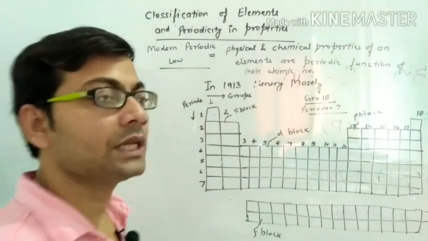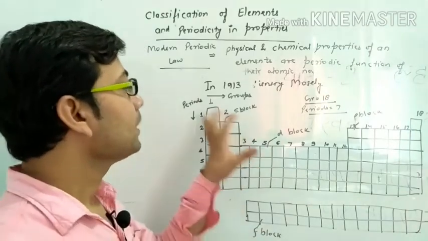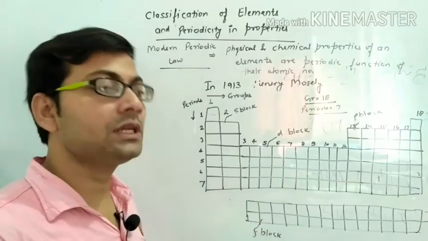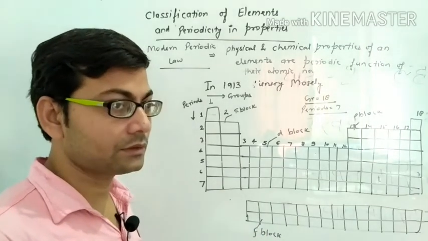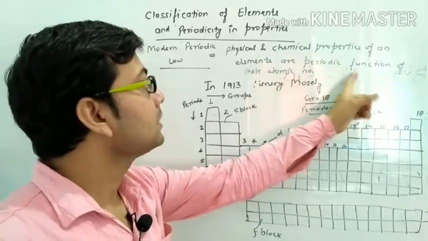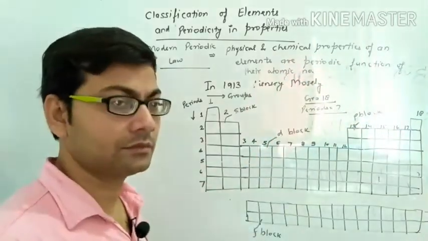Periodic function of their atomic number means the elements which have the same physical and chemical properties, which is based on the atomic number.